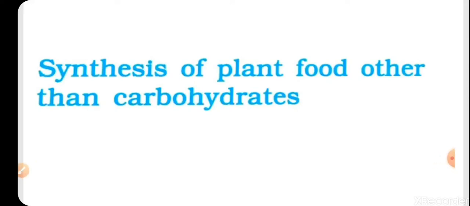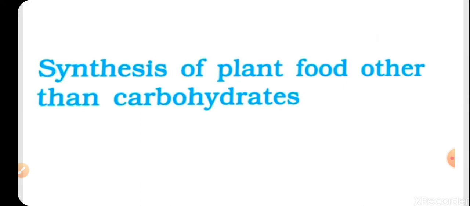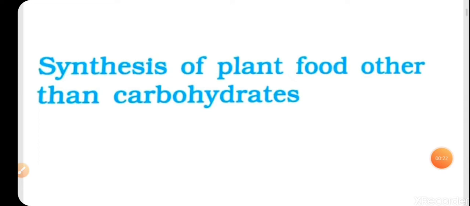So far, students, we have studied the process of photosynthesis, in which plants make their own food, that is glucose, which is a carbohydrate. Carbohydrates plants are able to achieve from photosynthesis, but plants also need proteins.